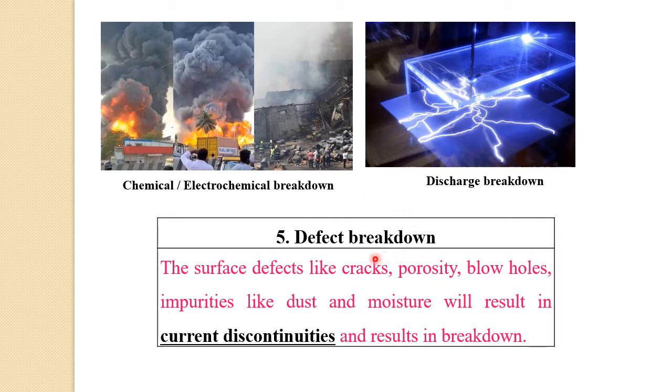The last breakdown is the defect breakdown. This is due to the presence of surface defects like cracks, porosity, blowholes, and impurities like dust and moisture present during the manufacturing of dielectric materials, and it will result in current discontinuities and breakdown.